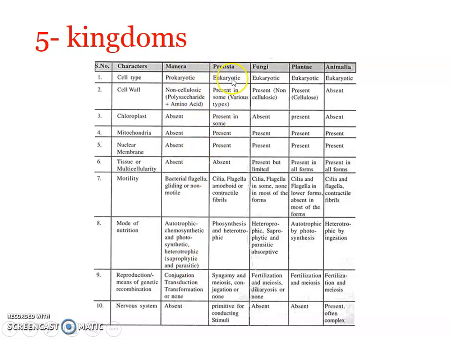And what about Protista? All the eukaryotes which are unicellular in nature have been put into Protista. They are unicellular, and hence they do have all the cell characters. They do have the chloroplast, mitochondria, nuclear membrane, nucleus, etc. But they don't have a tissue formation, and all other characters which we have mentioned. Now, fungi, they don't have chloroplast. The rest of the structures are there, and obviously nervous system they don't have. Nervous system is present mainly in the case of Animalia, and we can say that is unique to the Animalia. This I needn't explain, actually it is already mentioned in the table.